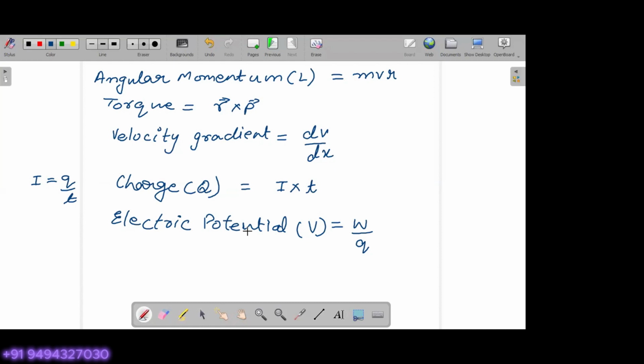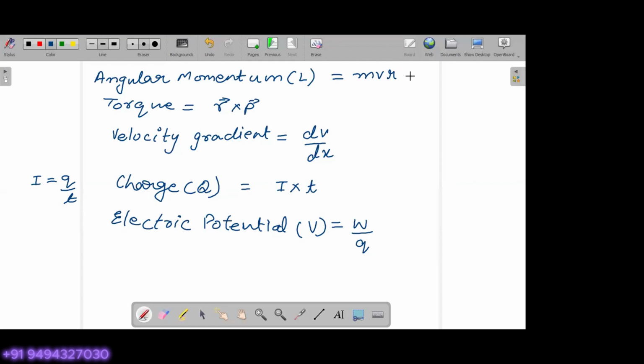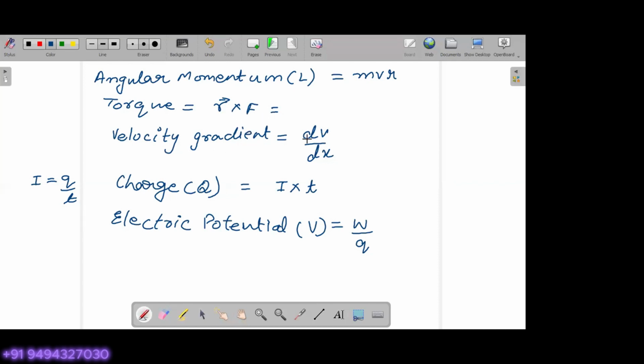So what did you write for angular momentum? It's mvr. After that, it's torque, r cross p, where r stands for distance and p is the momentum. Sorry, r cross F, it's not r cross p. It's r cross F, where F is the force. So you can take it to be r multiplied by F.